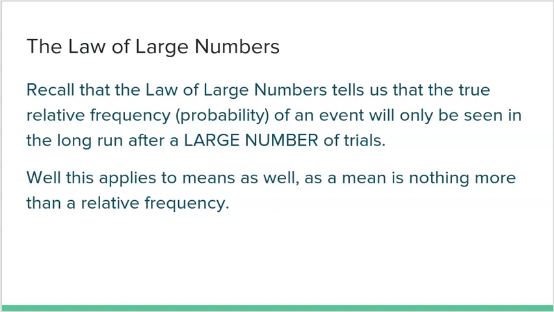And the same concept applies to means as well. A mean is nothing more than a relative frequency, right? That's all a mean is: you add up how many times something has occurred and then you divide it by how many times it's done. So the idea of what a mean is has a lot to do with the law of large numbers, and I really want to make sure that you understand that.